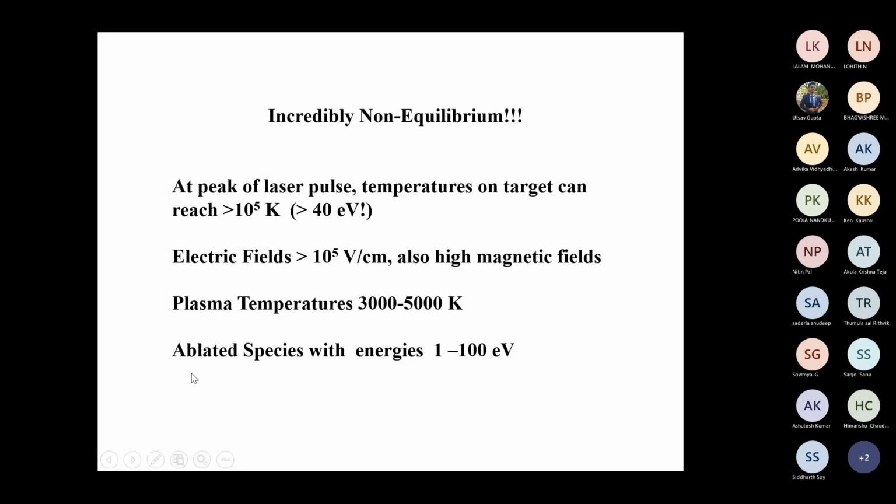So that means these ablated species will have higher energy. This is an additional advantage compared to sputtering, because in sputtering the sputtered object's energy will be less. In this case, this high energy object, when it reaches the substrate, will rearrange, and you may observe better crystallinity in this particular process because of this higher energy.